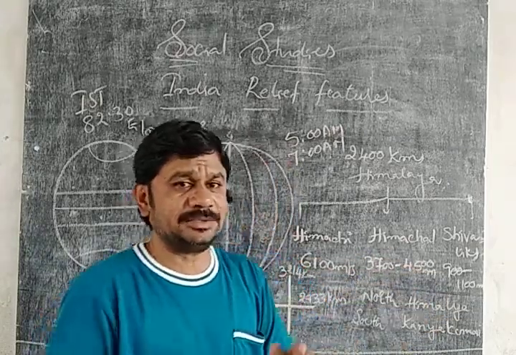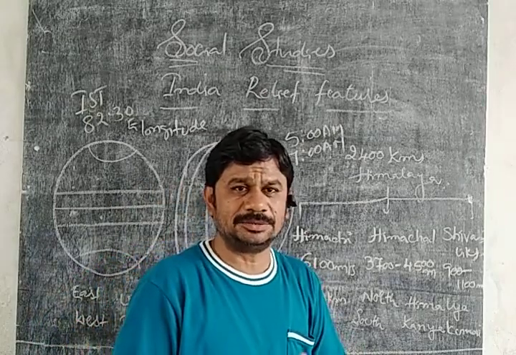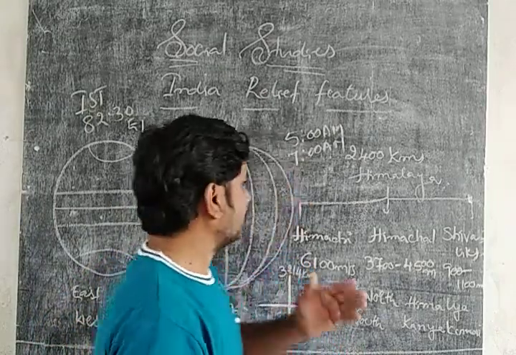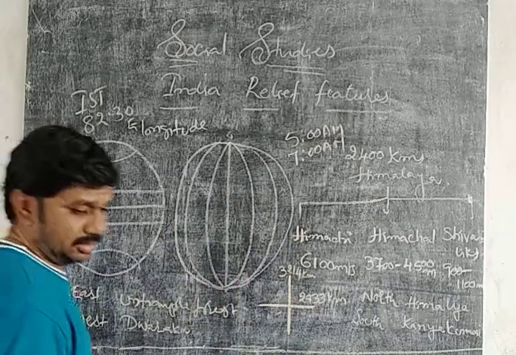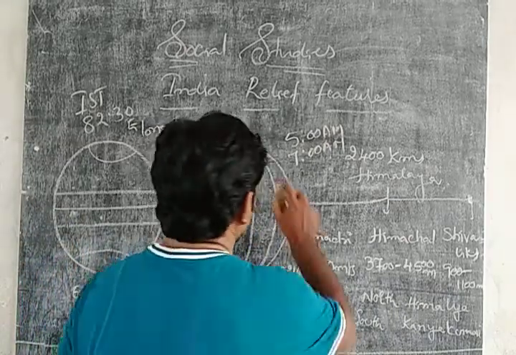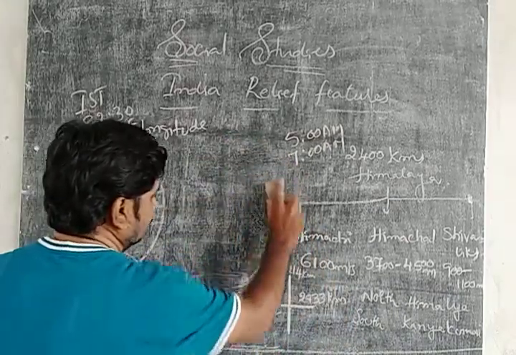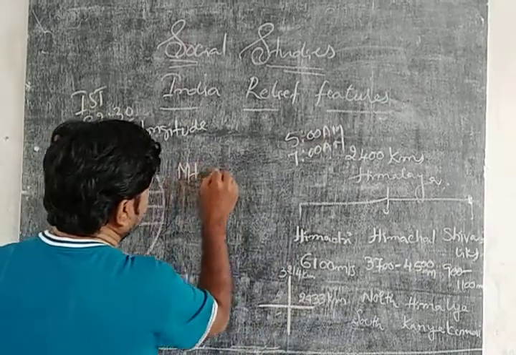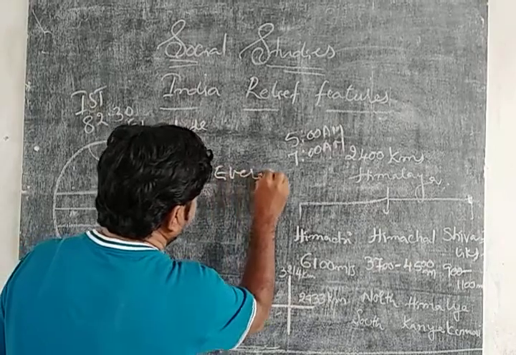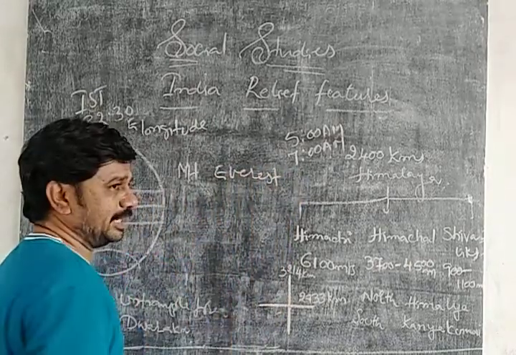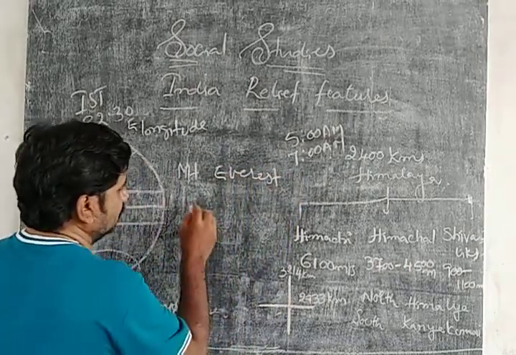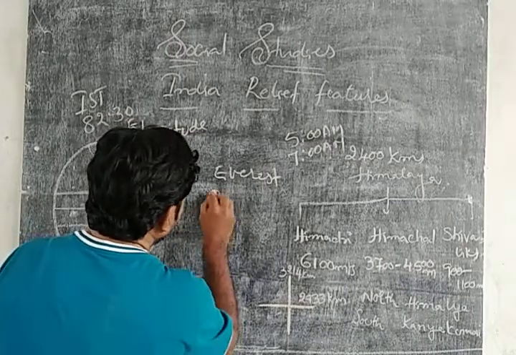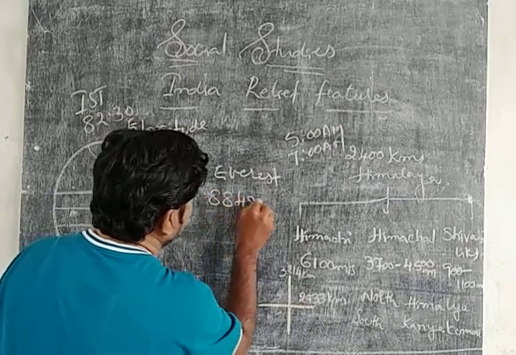What is the highest mountain peak in the world? Mount Everest is the highest mountain peak in the world. What is its height? The height of Mount Everest is 8848 meters.